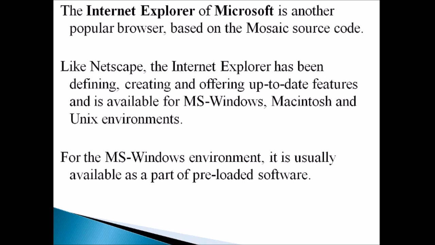For the MS Windows environment, it is usually available as preloaded software. That is, if you get a new device, there will be some preloaded applications, isn't it? Likewise, in the MS Windows environment, there will be Internet Explorer.